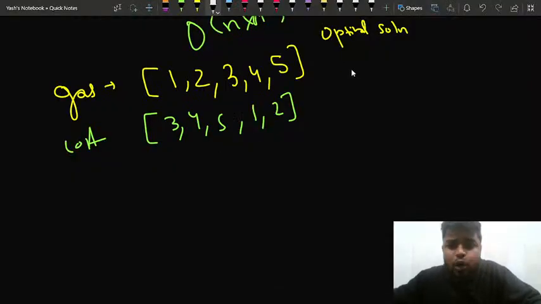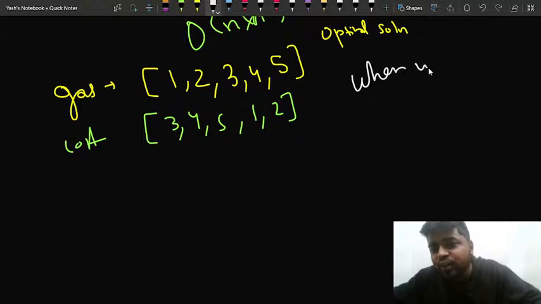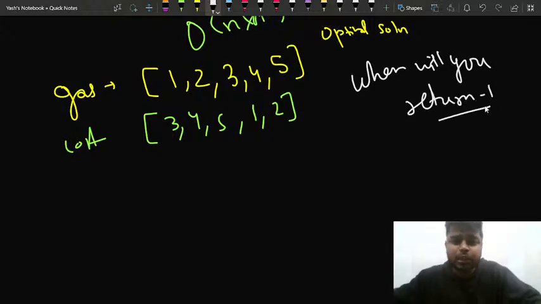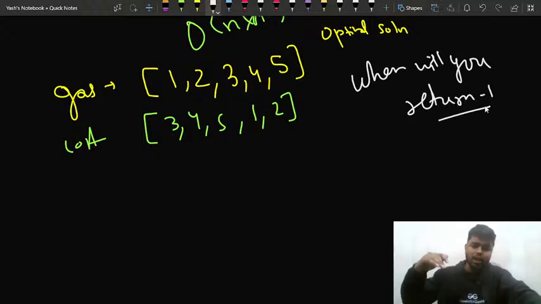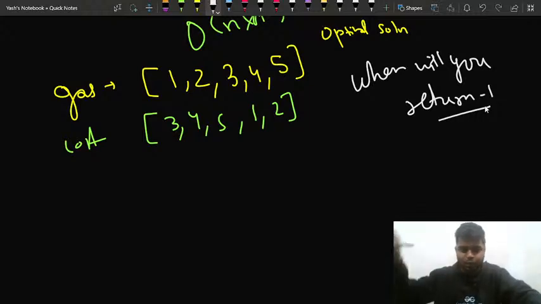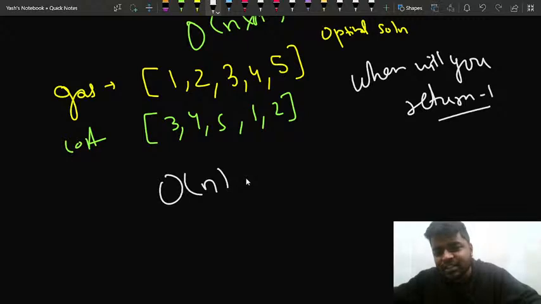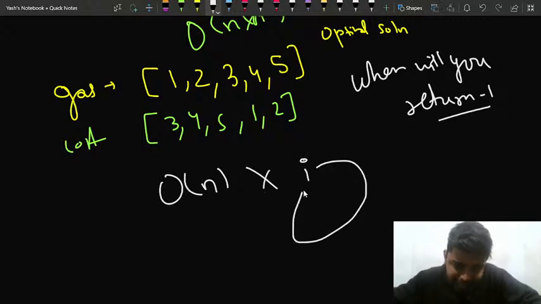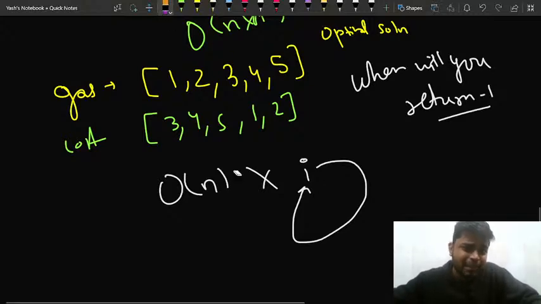So quickly let me know, when will you return a -1? When it will not be possible from any station to come back to the station, right? If you have started for all the n stations, and it is not possible to start from the ith station and come back to the ith station by refueling at the stations and paying some cost, then in that case you will say -1.